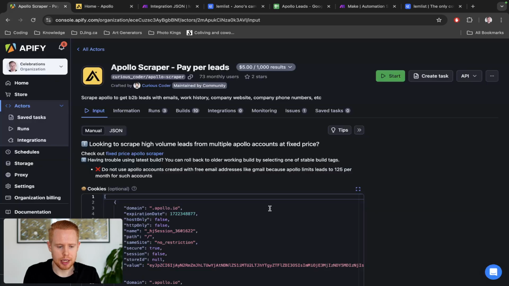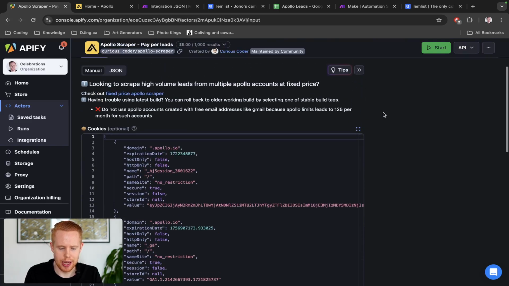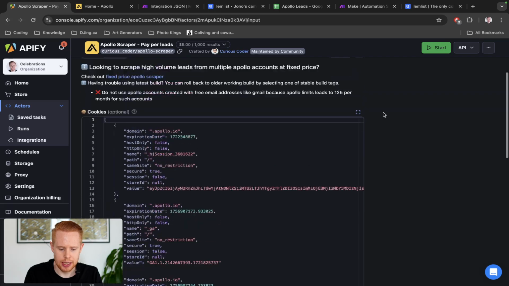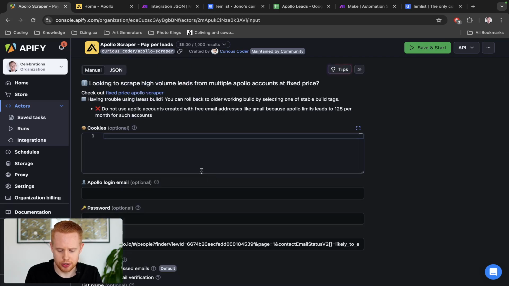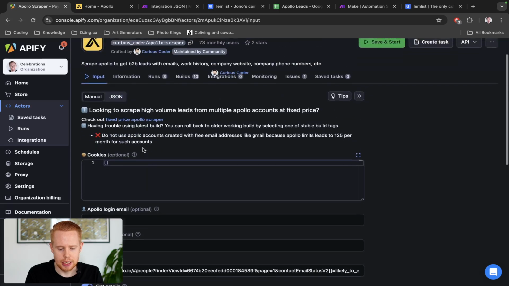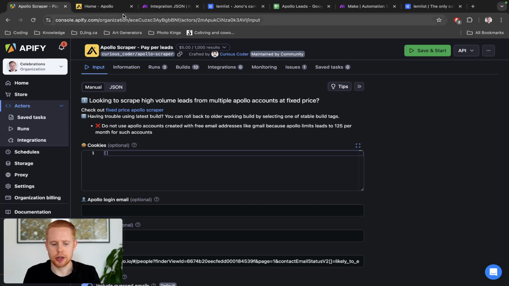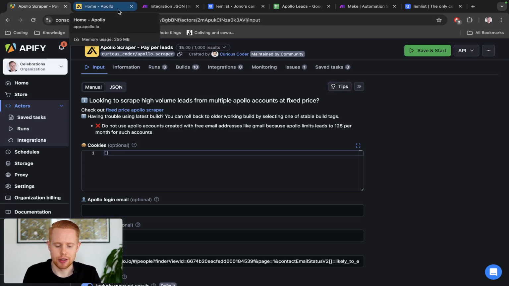So in this Apollo web scraper here, we have a couple fields that we have to sort out, right? We have this intimidating field called cookies. It's going to look like this for you guys. And then there's also a login email and a password, right? So you have 2 options. Number one is you can provide it with your email and your password. Or if you want, you can provide it with cookies, right? So you're going to have to come into Apollo and find your cookies.